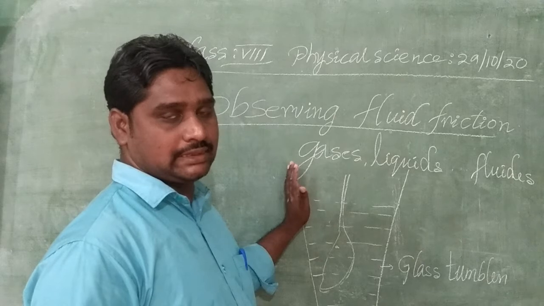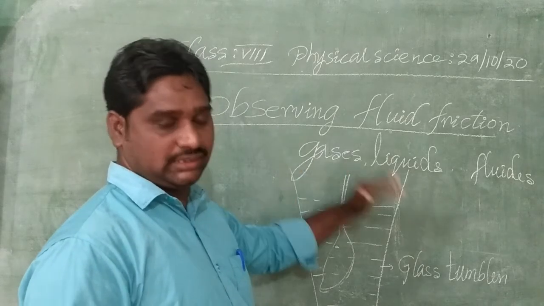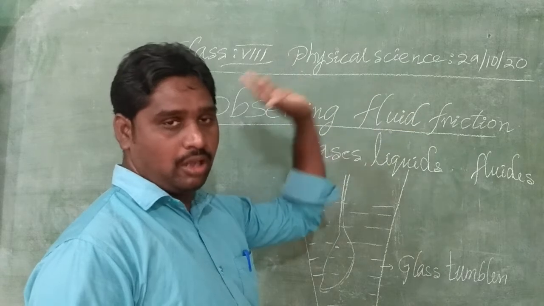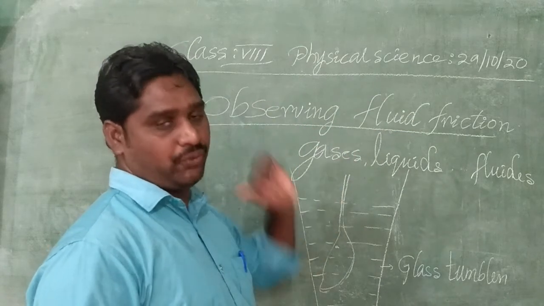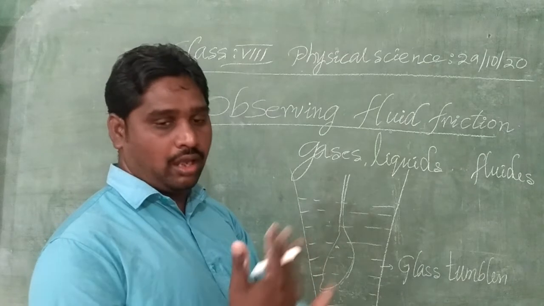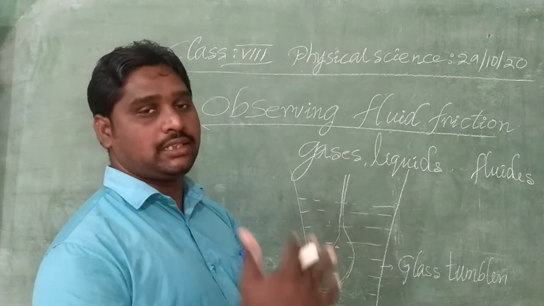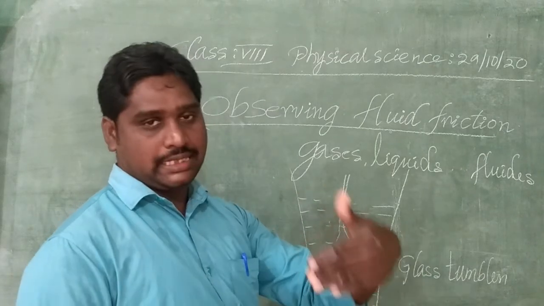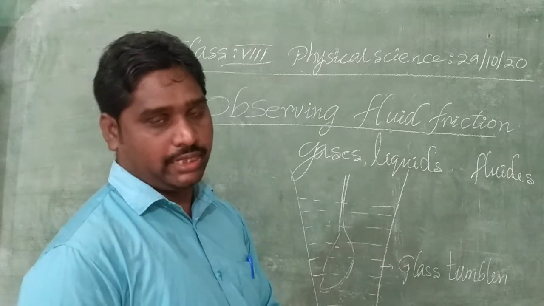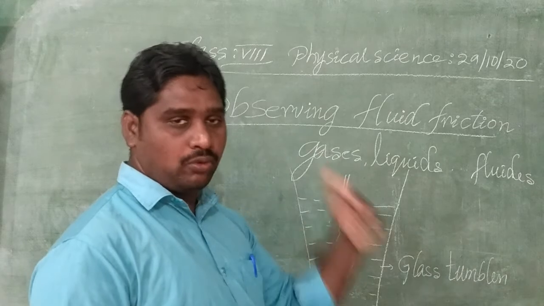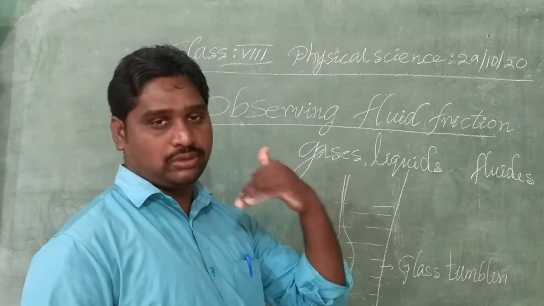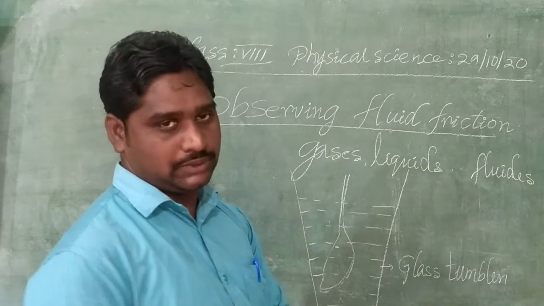These fluids can exert a frictional force on objects when the objects are moving through them. When objects move through water, they experience the fluid friction offered by the liquid. When objects move through gases, the gases exert a force of friction on those objects.